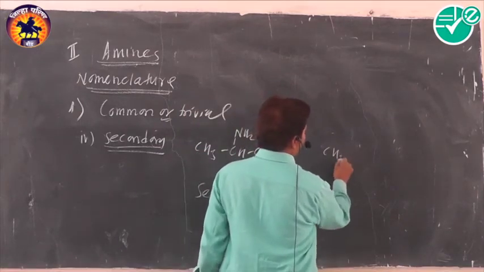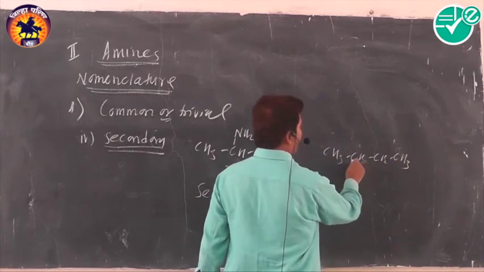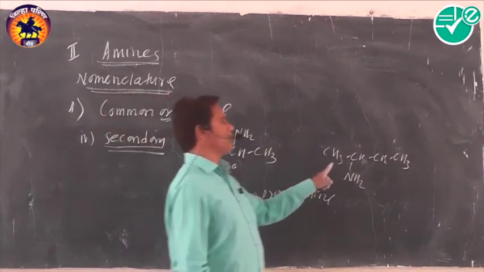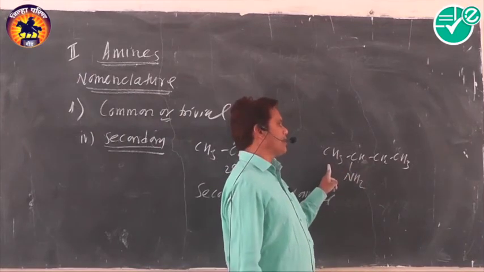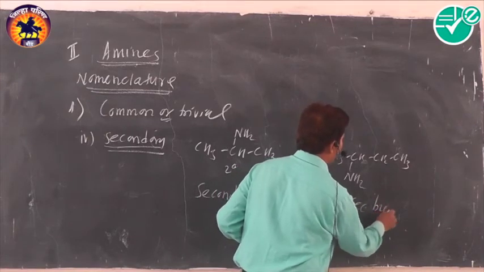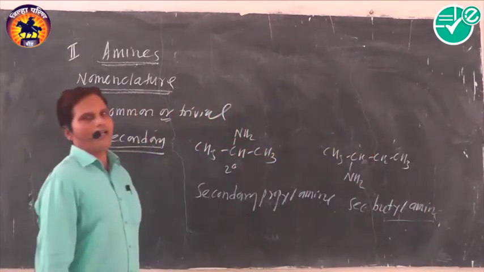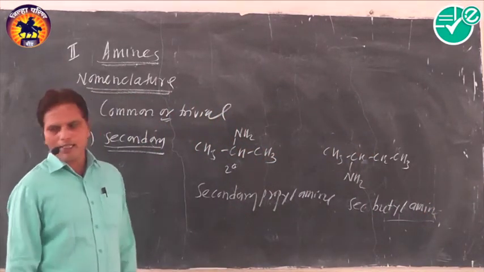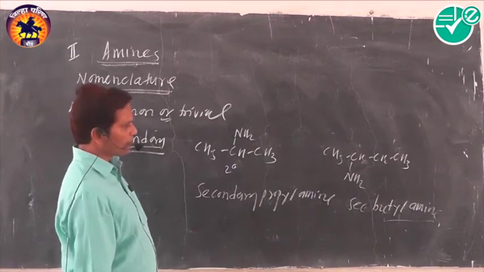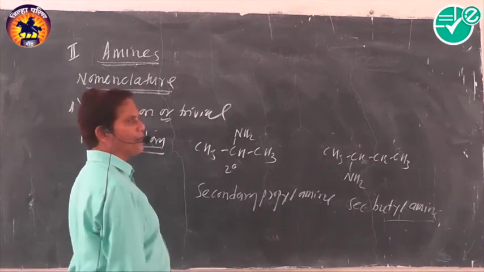When we have written here a straight chain 4 carbon containing amine compound, and one amino group is attached to a secondary carbon atom, the total number of carbon atoms is 4, but the nature of the carbon atom is secondary, and that's why the name of the amine is secondary butylamine. What is the name of the amine? Secondary butylamine. The secondary type of prefix is used only when the given amino group is present on a secondary carbon atom.